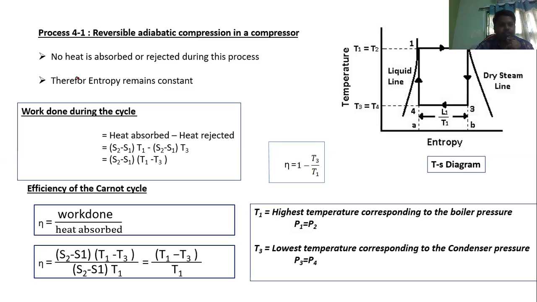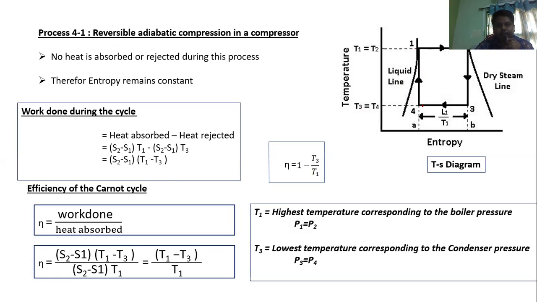The last process is process 4-1, reversible adiabatic compression in a compressor. In the compressor, the liquid is getting compressed.